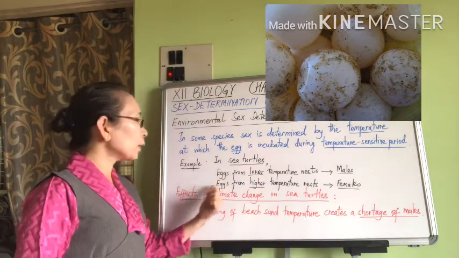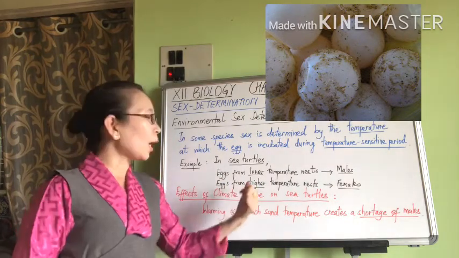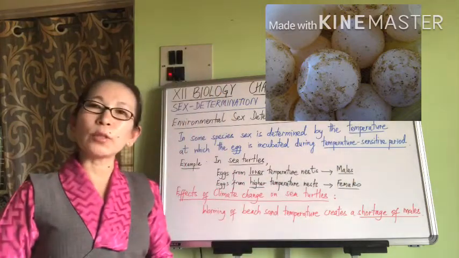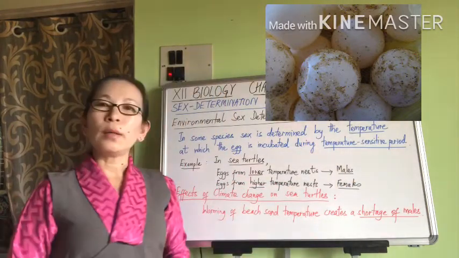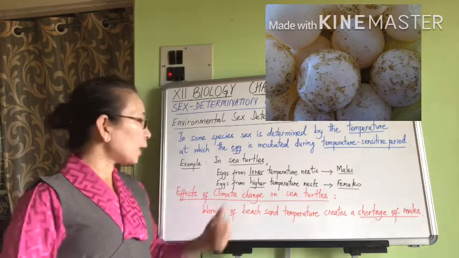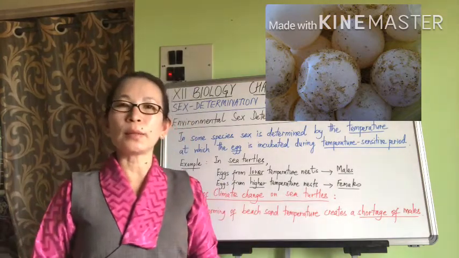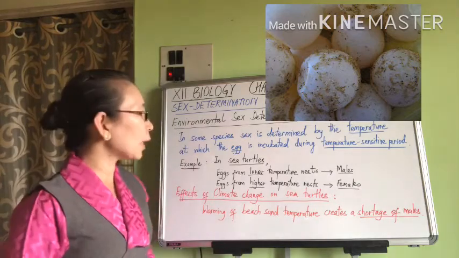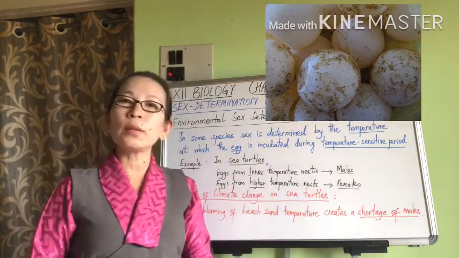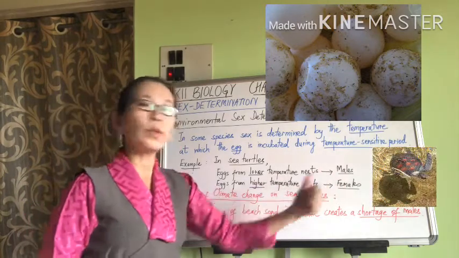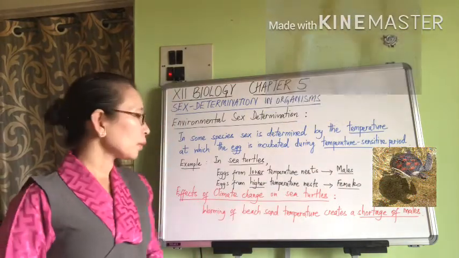Whereas if the eggs are incubated at a higher temperature during the temperature-sensitive period, these eggs are going to become female sea turtles. So in this way we realize that environmental temperature, or the nest temperature, decides the sex of sea turtles.